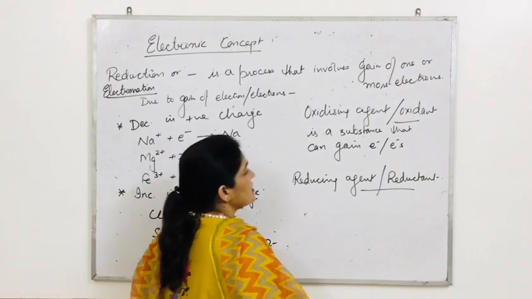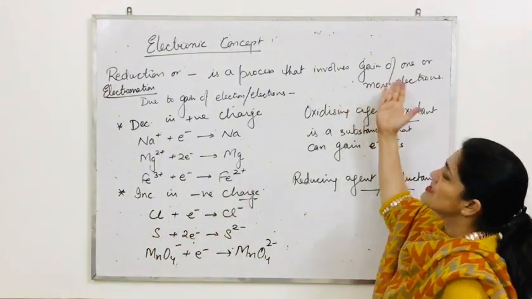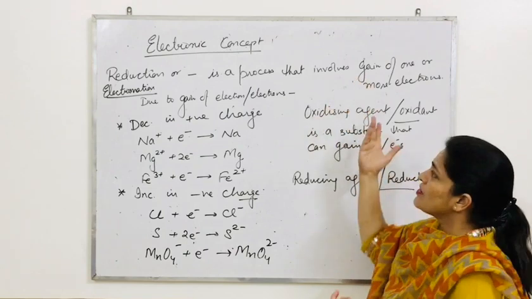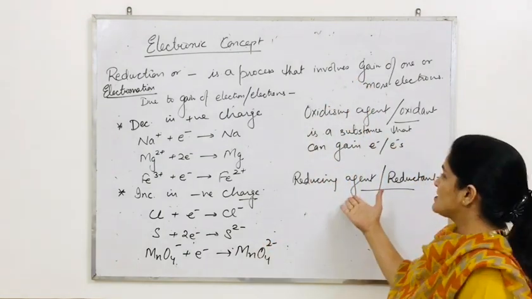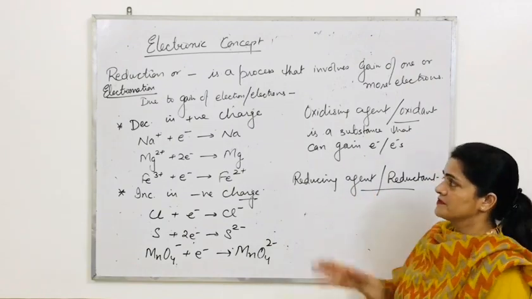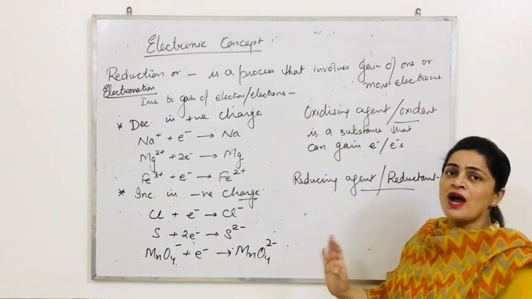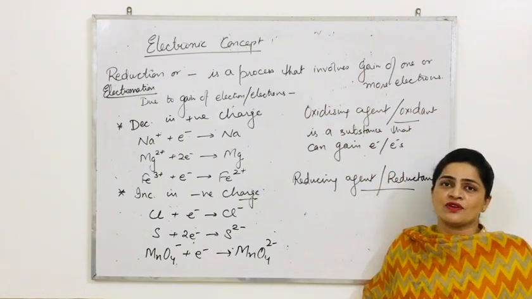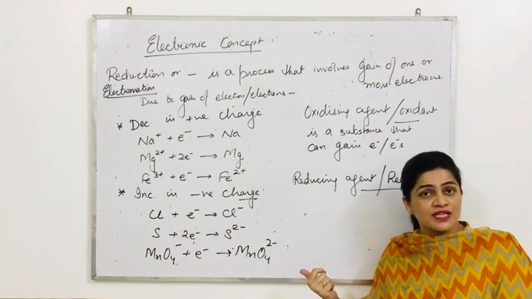Now students, reducing agent. You can easily see reduction is a process that involves gain of electron. Who will gain these electrons, and in what situation? When one substance loses electron. So what is reducing agent? In reduction the electrons are to be gained. So how can the species gain electron? Because the other is ready to lose those electrons.